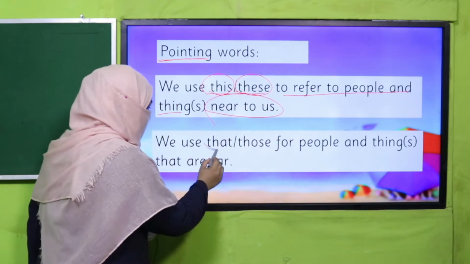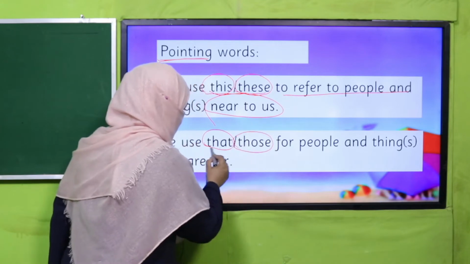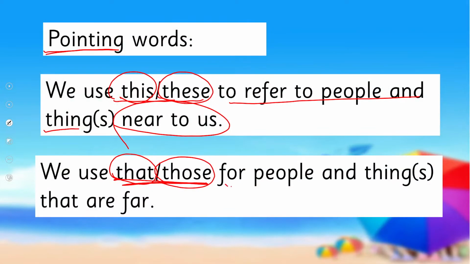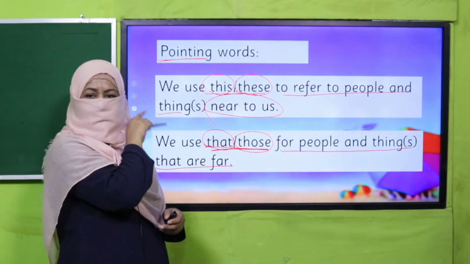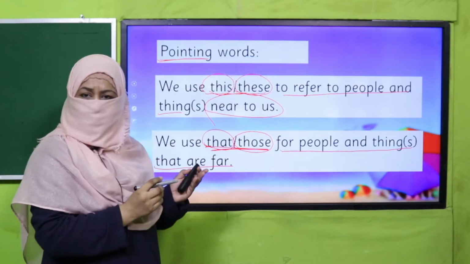And we use that and those. Again, these are pointing words. We use these pointing words when we point to something or someone which is far off. Like, this is a board, that is a wall. This is how we use pointing words.